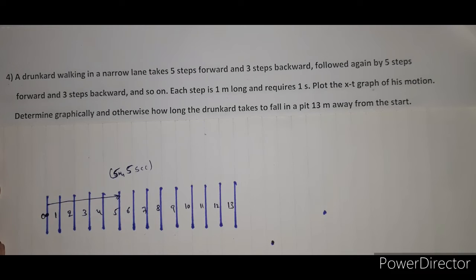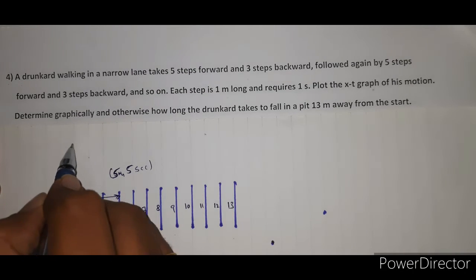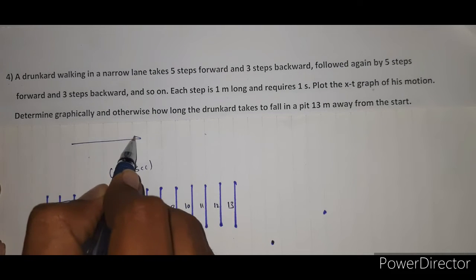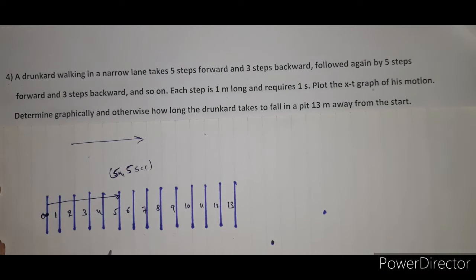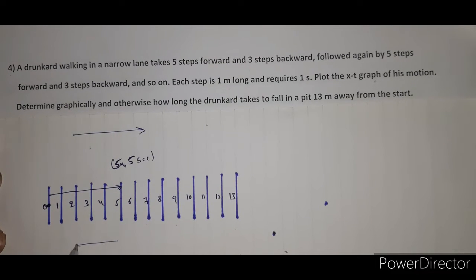Next he moves 3 steps in the backward direction. In this case we consider this as the forward direction and this as the backward direction. From this step the drunkard moves 3 steps in the backward direction: one step, second step and third step.